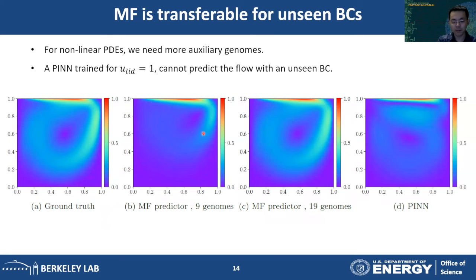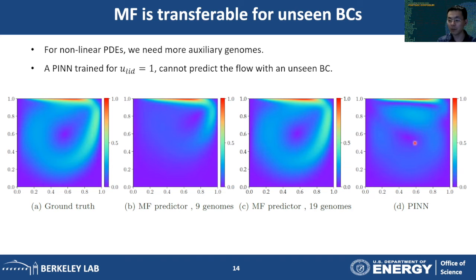This is because the Laplace equation is a linear equation, and here we are facing a nonlinear system, so the dependence of the solution on the boundary condition is much more complex. So we need to increase the number of genomes, and we can see that this significantly improves the accuracy.